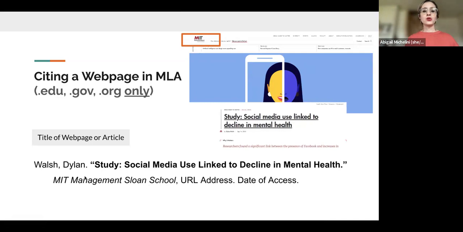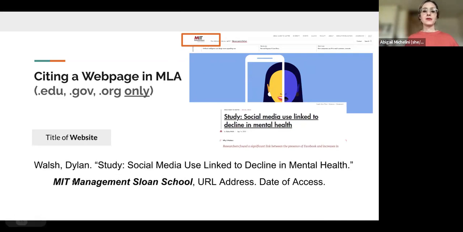Next, I go to the MIT Management Sloan School. This is the actual name of the whole website that I'm going to put in italics here. Okay. So I'll bold that so you can see it. And that's the thing that goes next. Then you need the URL. Note that the title of the website and the URL are not the same thing. Okay.